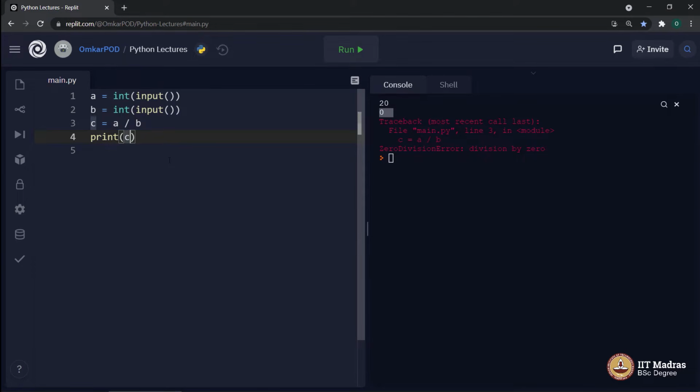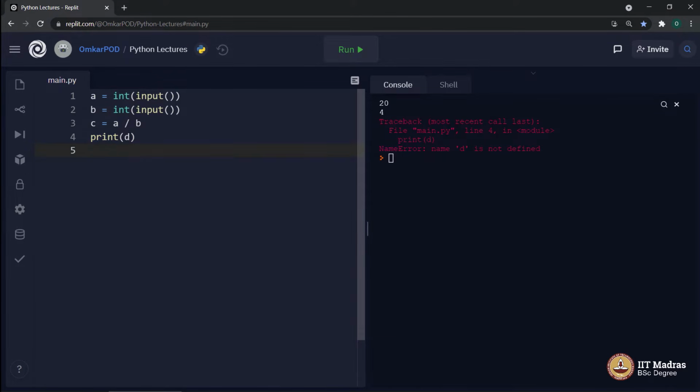Let's say by mistake instead of c, I use d over here. And now let's say 20 and 4. Both are valid inputs and I execute the code. It says NameError: name 'd' is not defined. Once again, there is nothing wrong as such in this particular program. print(d) is a valid statement.